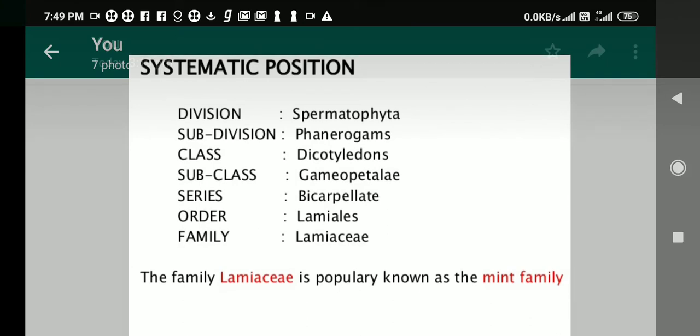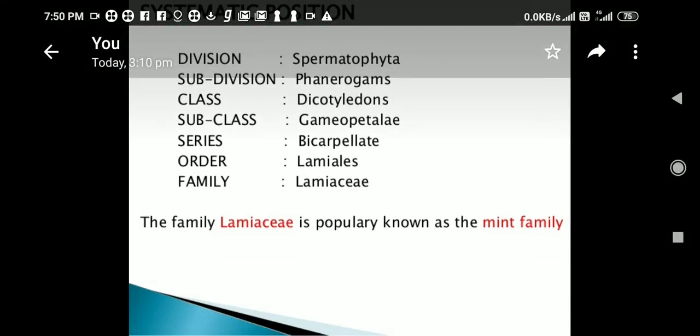Division is Spermatophyta, subdivision Phanerogams, class Dicotyledons, subclass Gamopetalae, series Bicarpellatae, order Lamiales, and family is Lamiaceae. This family Lamiaceae is popularly known as the mint family because peppermint belongs to this family.